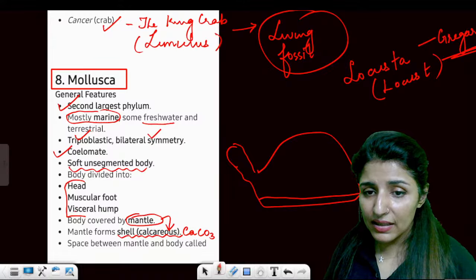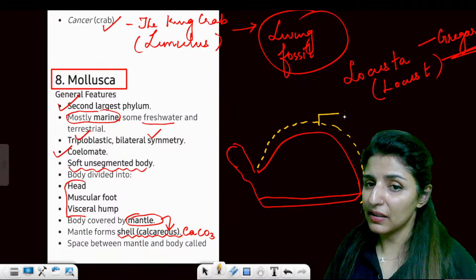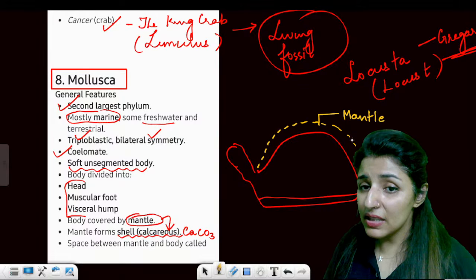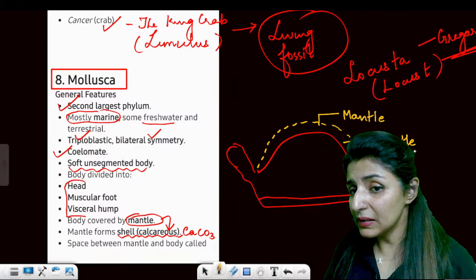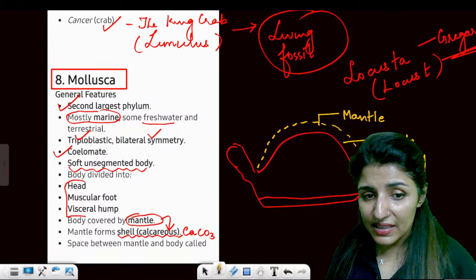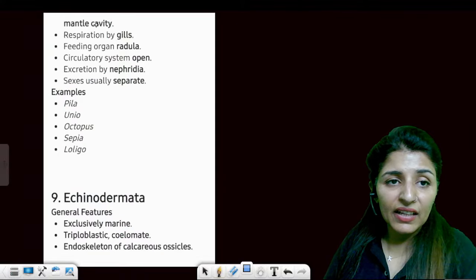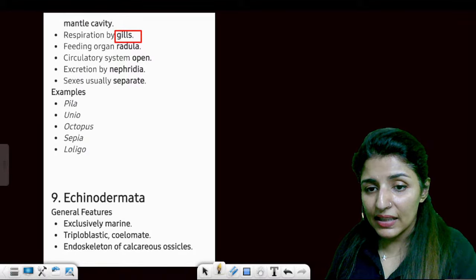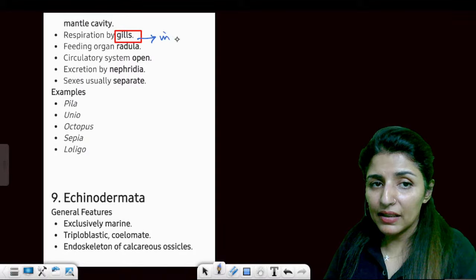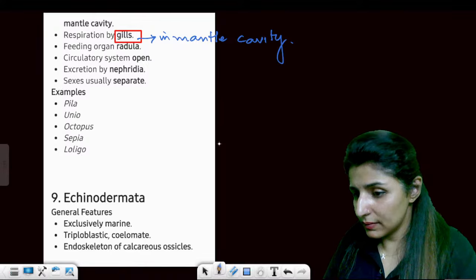Outside, it releases this mantle. This is made up of calcium carbonate. This is the mantle. The space between the body and mantle is called the mantle cavity. And in this mantle cavity are present gills. Are these points clear to all?